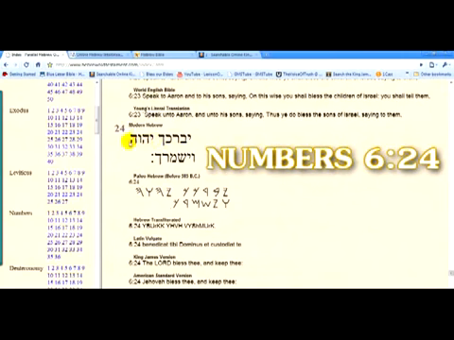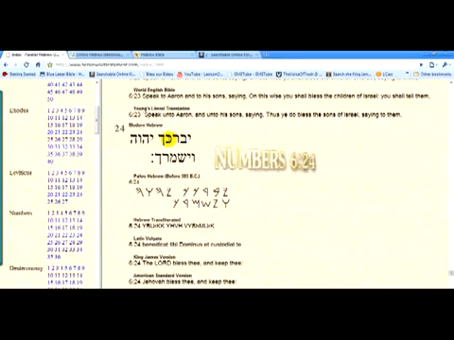Yabarakka Yahweh wa yishmerka. Okay, so it says, read it in English: the Lord bless thee and keep thee. All right. Yabarak, He bless you, Yahweh the Most High. Wa is and, Yah is He, Shamar is keep or watch, and the Ka is you, and He keep or watch you. All right. So the Lord bless thee and keep thee.